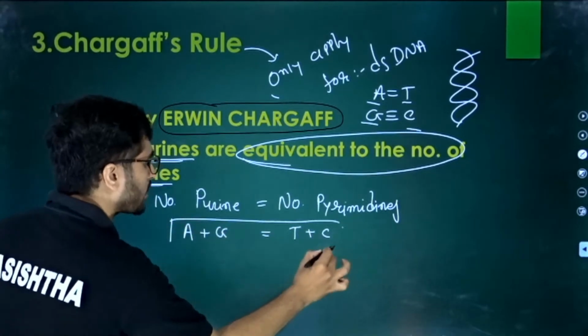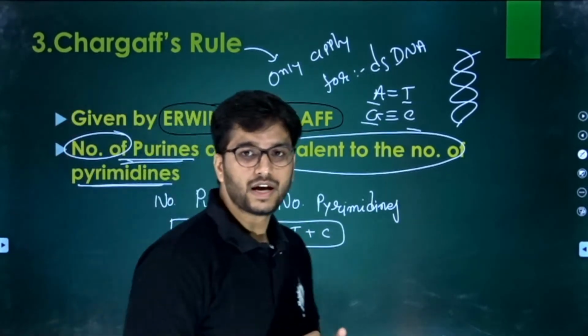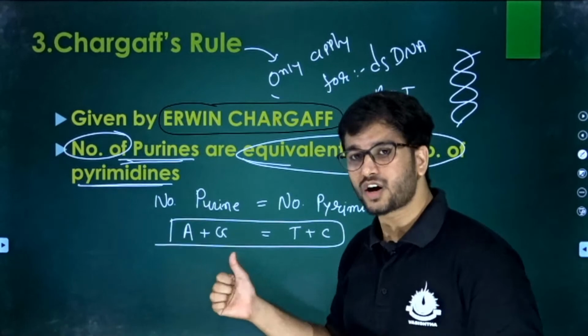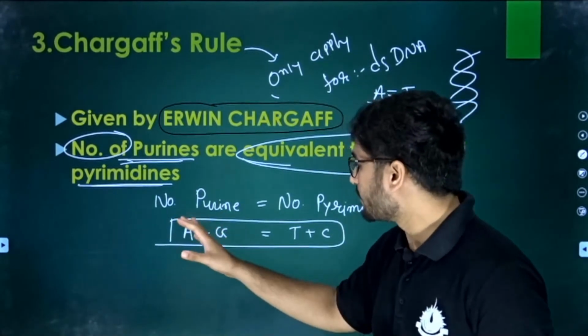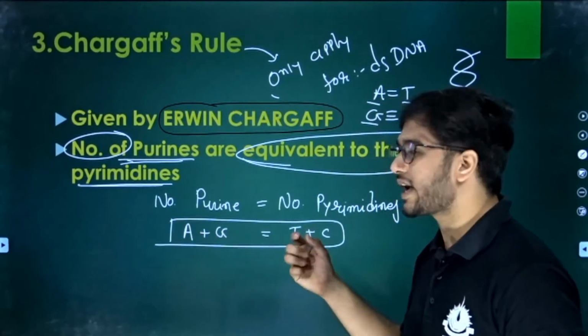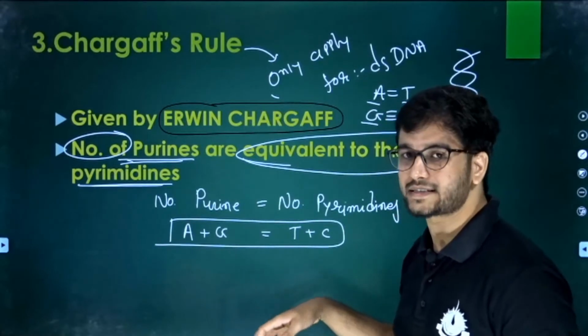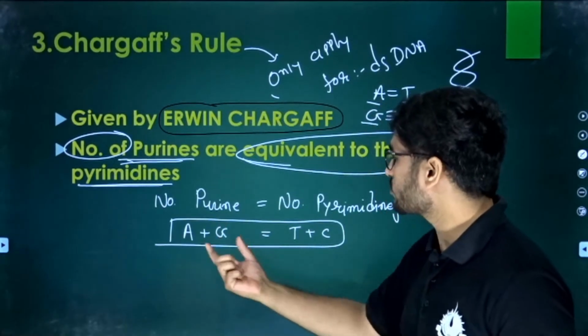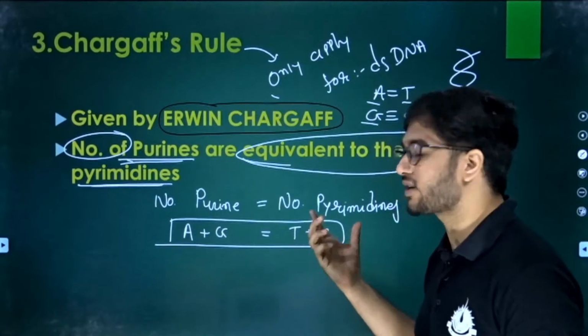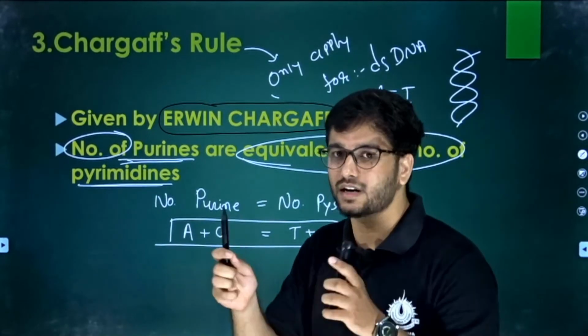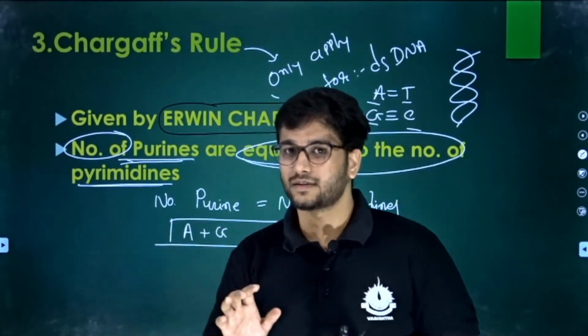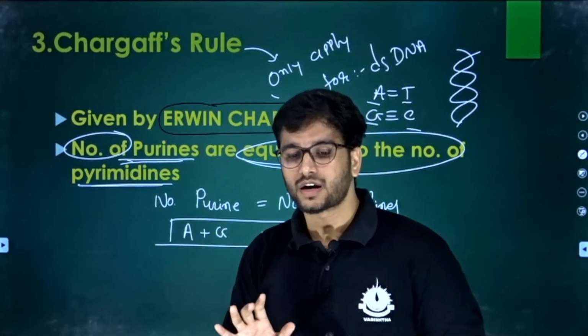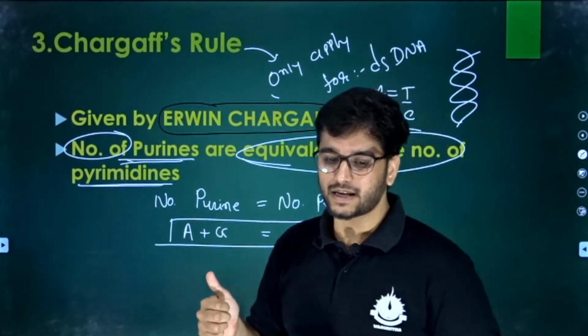So this should be the formula. Does anyone have a doubt? If not, then please raise your thumb. Adenine is equal to thymine, guanine is equal to cytosine, so the addition of purines is equal to the addition of pyrimidines because they are joined together, and it is a universal rule. Clear? If you get this, please raise your thumb.